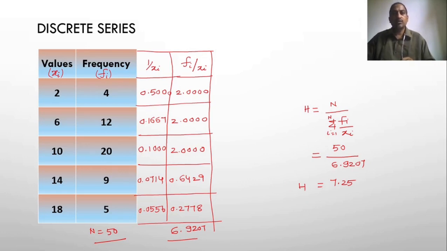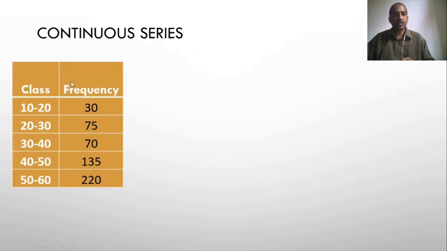So let us see how to find the harmonic mean in case of grouped data. Now if you observe this data, classes or class intervals are given, and respective frequencies are also given. Such classes form a continuous series. So in such a case, how do we find the harmonic mean?